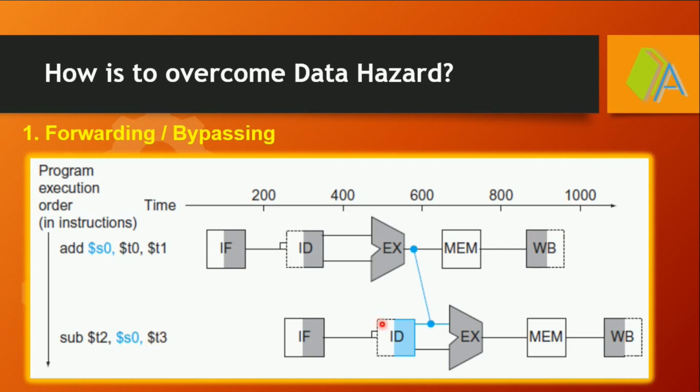T3 will be available when the processor is decoding the instruction, and S0 will be forwarded from the previous instruction's pipeline after it is executed through the ALU. So the two clock cycle wastage is avoided here. Forwarding or bypassing is the best solution to overcome data hazards in the case of arithmetic instructions.